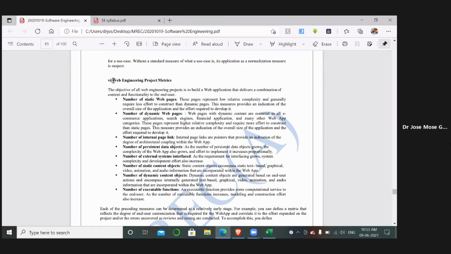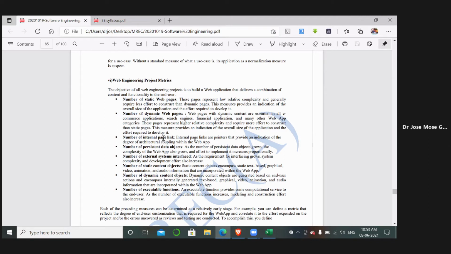In web engineering, we have static web pages and dynamic web pages. We consider whether the process represents static or dynamic pages, the number of static pages, the number of dynamic web pages, and the linkages between them.